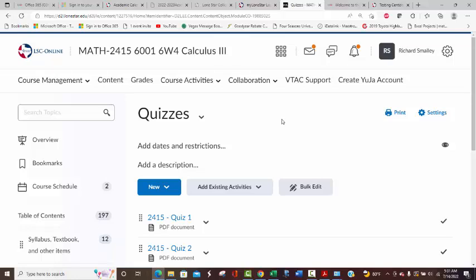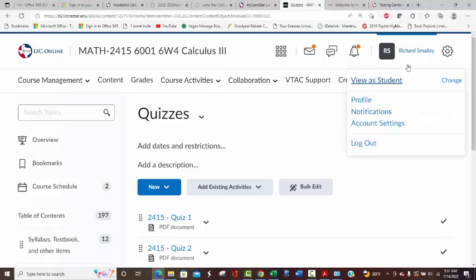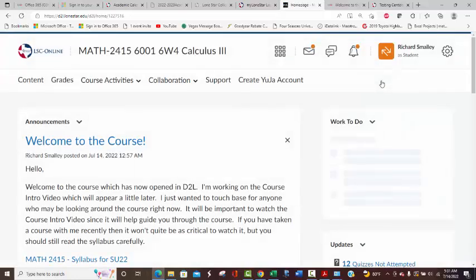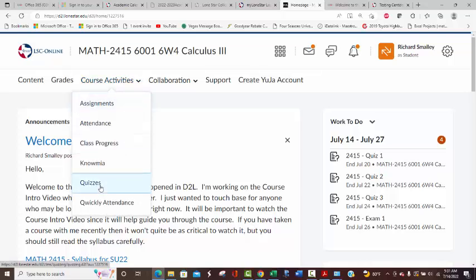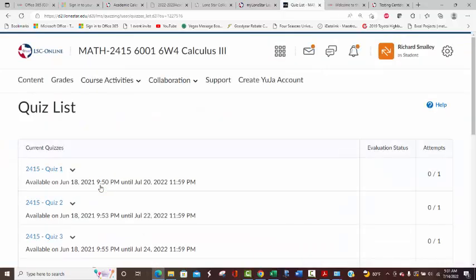So, all right, here we go. Oh, this is actually from, I'm still in my mode. Not that it matters. Nothing matters, but view as student. Okay, so it shouldn't look any different, obviously, not too much, but you still would see everything. So that's how you would look at a quiz.